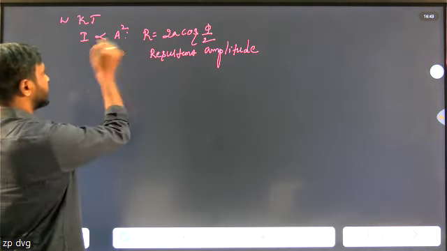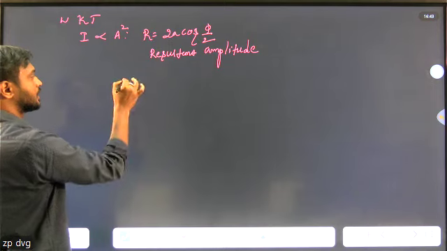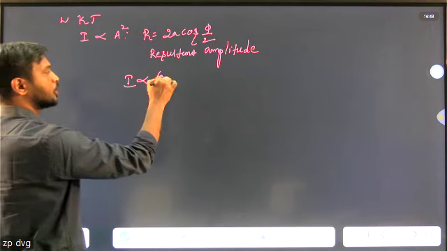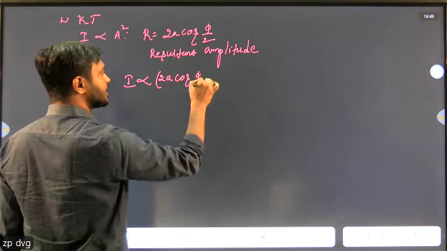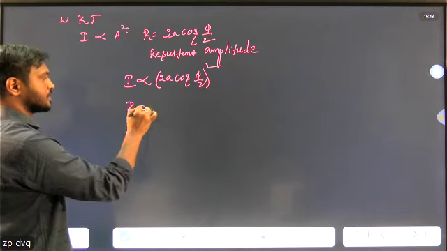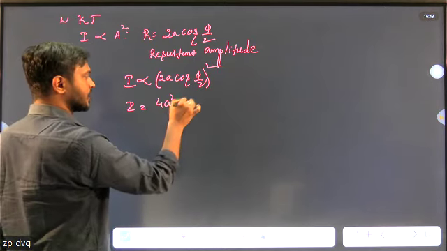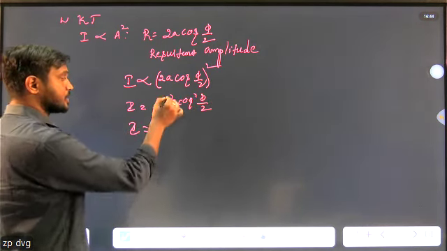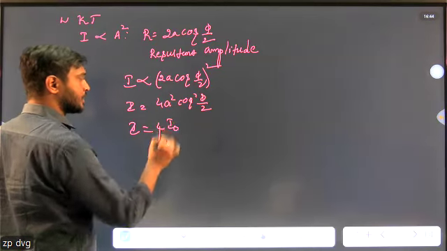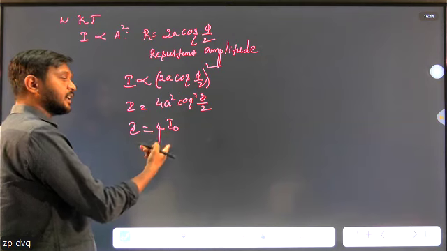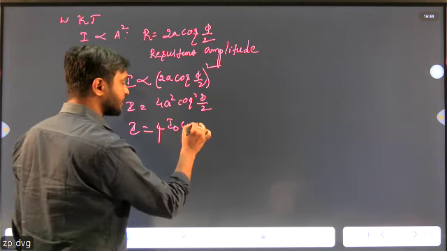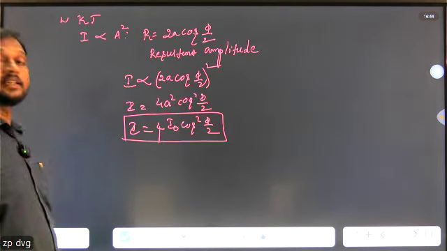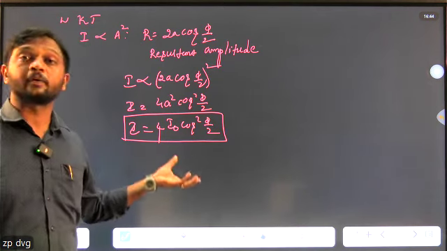Then again we know that I is directly proportional to a square. That is I equals, this is also the resultant amplitude, 2a cos phi by 2 whole square. Then I equals 4a square cos square phi by 2. Here a square can be written as I naught. I naught means maximum intensity. This is the formula used to calculate the intensity of the resultant wave.